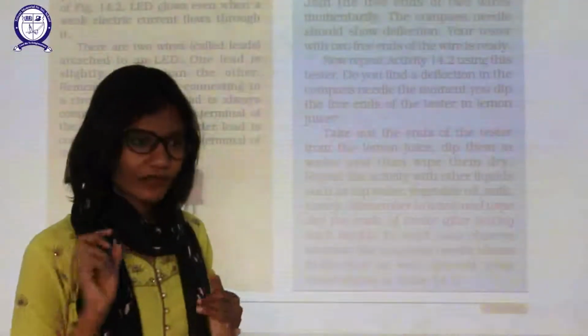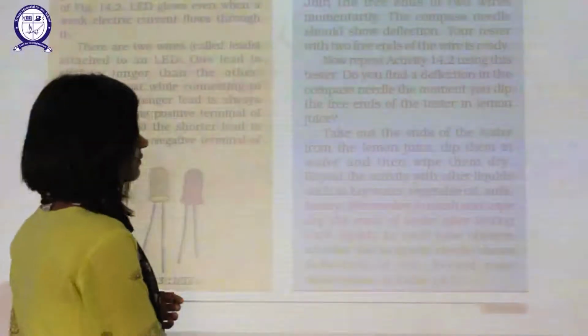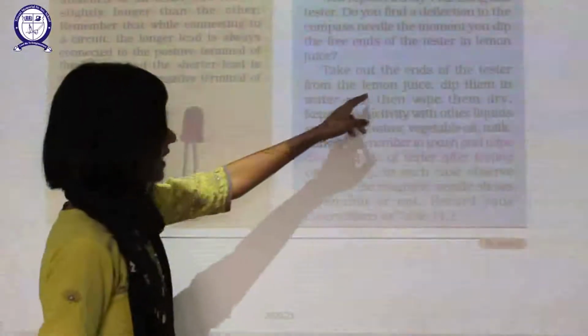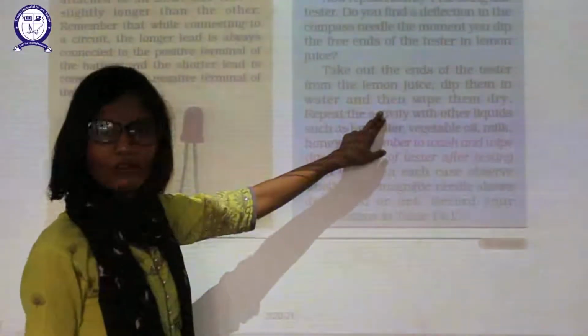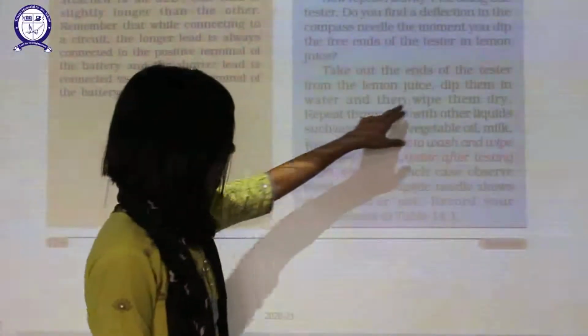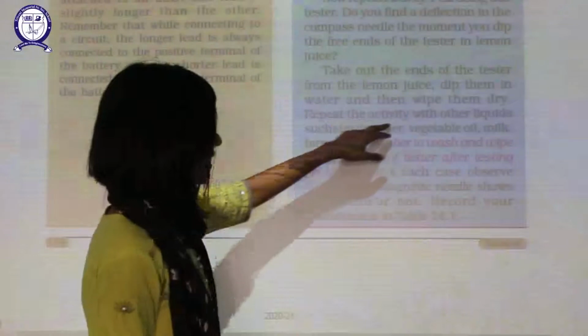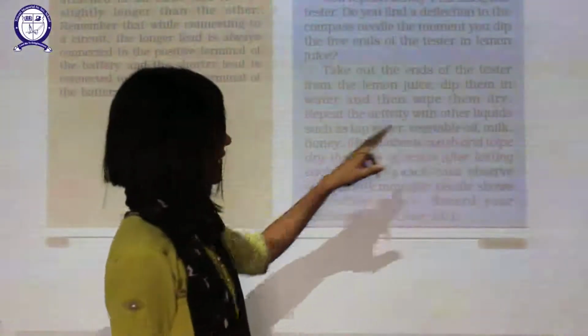Conduction is there, electricity is there, but the electric current is poor. Now take the end of the tester out of the lemon juice, dip it in water and then wipe it. You have to wipe it, otherwise it will show a false result. Then, when dry, repeat the activity with other liquids such as tap water, vegetable oil, milk, and honey.